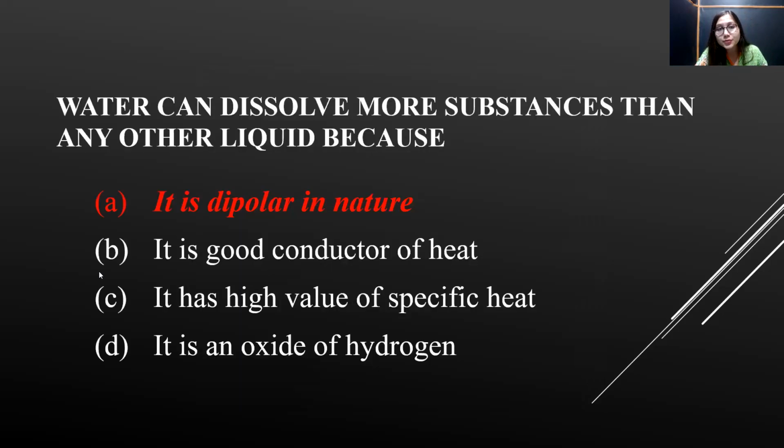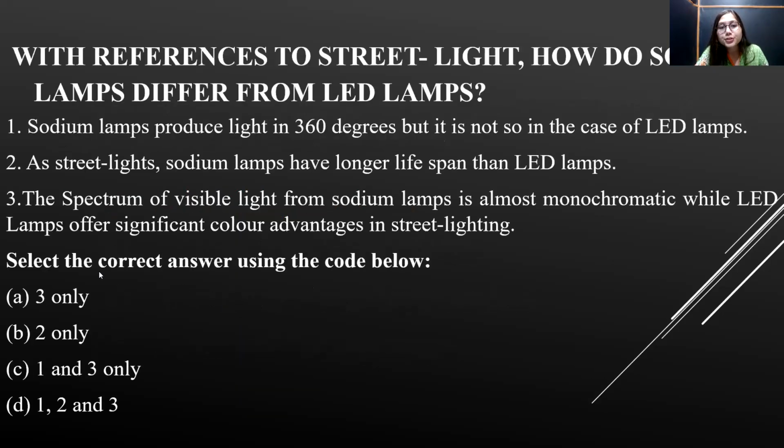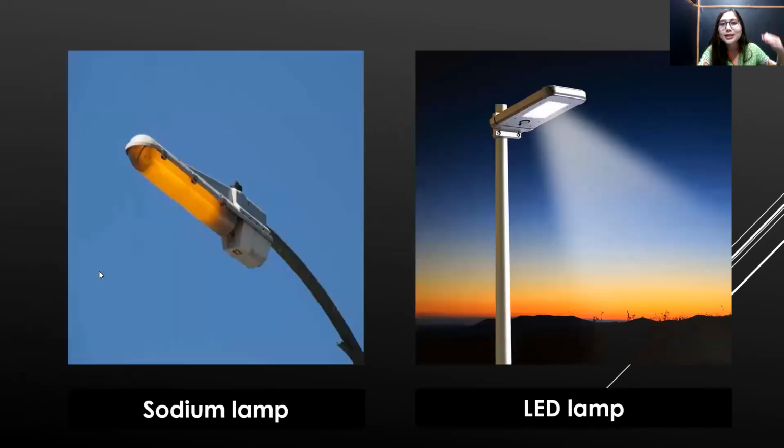Moving on to the next question: with reference to street lights, how do sodium lamps differ from LED lamps? Whenever you read this question, at least you should be able to visualize sodium lamps and LED lamps. If you can visualize them, two things should come to your mind.